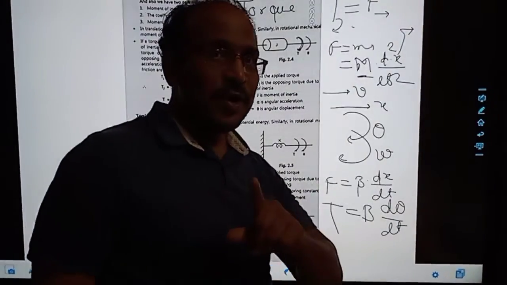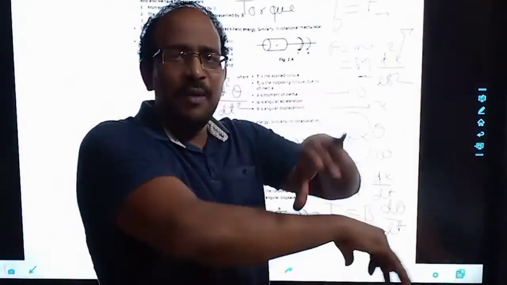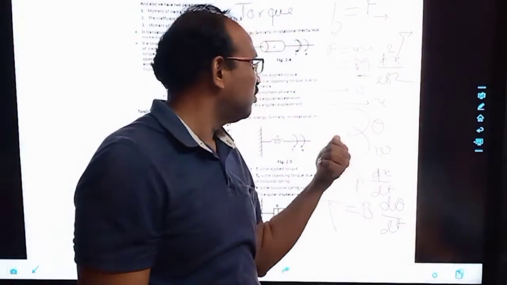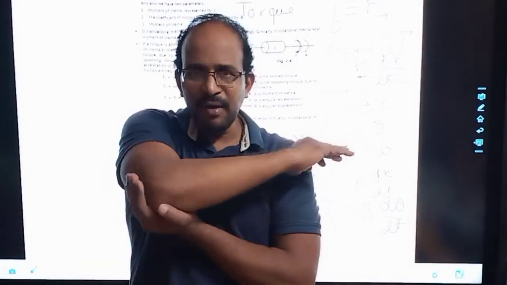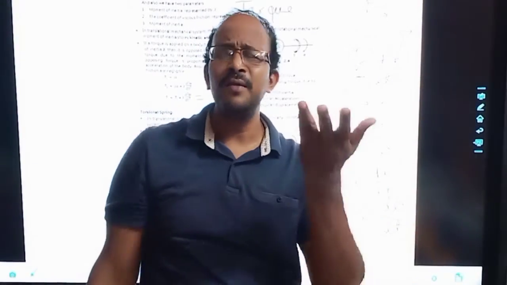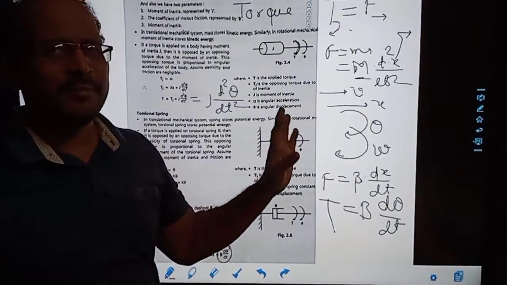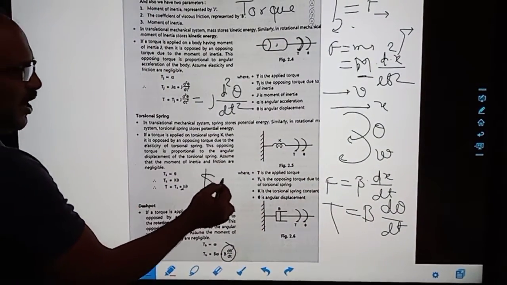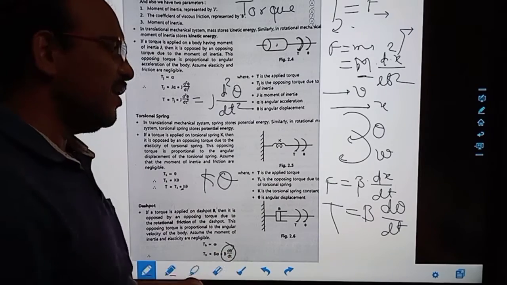Now there is a spring. We are not stretching this spring; it is a movable spring, like a rotational movement, so it will oppose that rotation. Where do we use this type of spring? They will ask you for an example. That is a meter. In a galvanometer or any type of meter movement, we use the spring. So again it has a constant, that is k into theta. So simple. If you know the linear one, we can relate it.